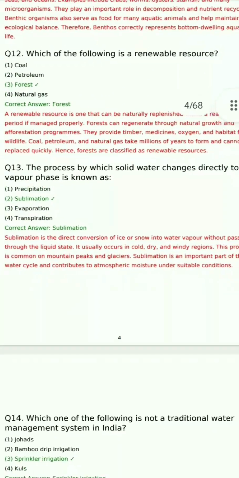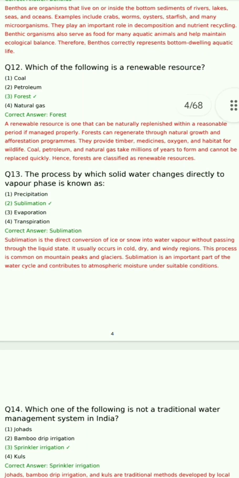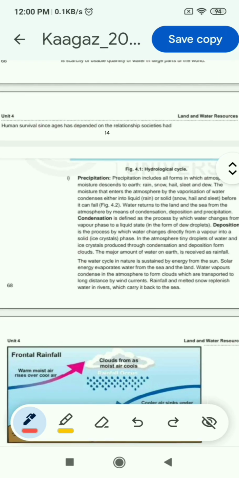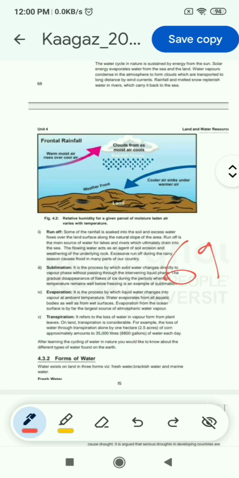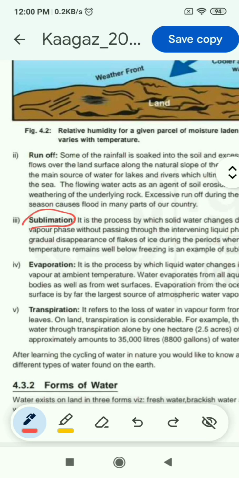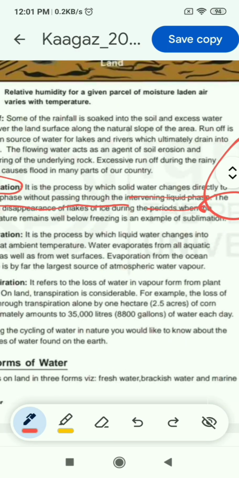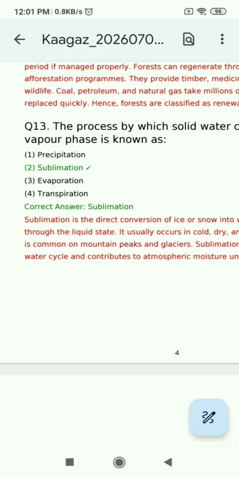Now question 13: the process by which solid water changes directly to vapor phase is known as. Options are precipitation, sublimation, evaporation, and transpiration. And the correct answer is sublimation. And this answer you can find on the page number 69 of unit 4. Sublimation is the process by which solid water changes directly to vapor phase without passing through the intervening liquid phase. Okay, so the 13th answer is sublimation.